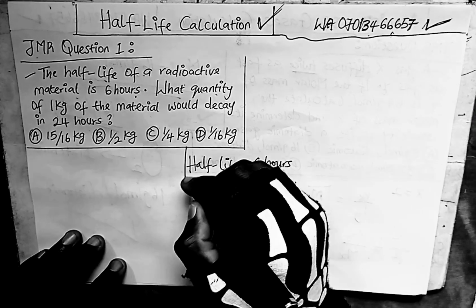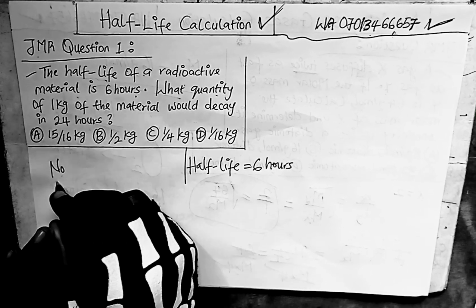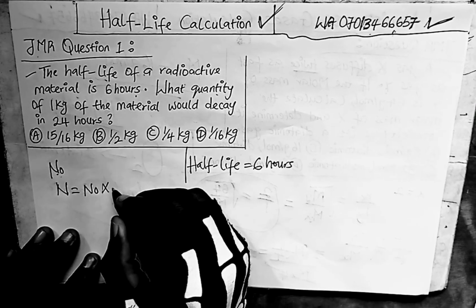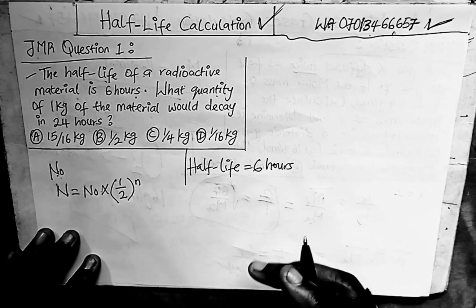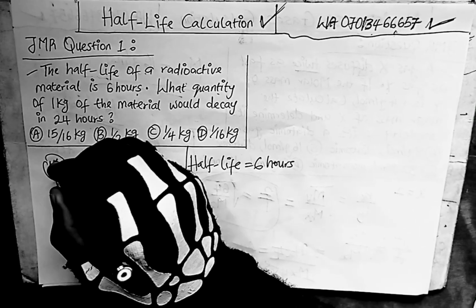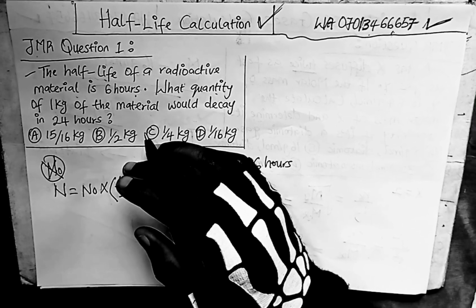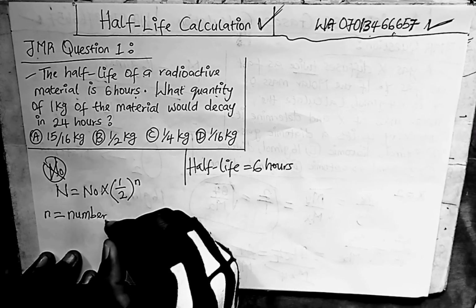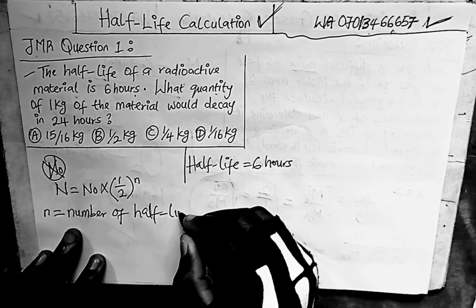What will be the formula of half-life? N is equal to N naught times 1/2 to the power n. This is one of the formulas for half-life, the one commonly used in chemistry. The other one is for physics. So this formula for half-life, when you are working in chemistry most of the time, you need this, where n is equal to the number of half-lives.